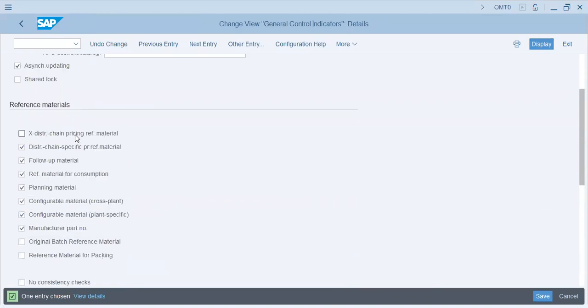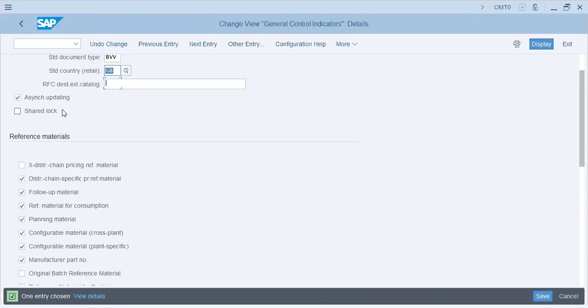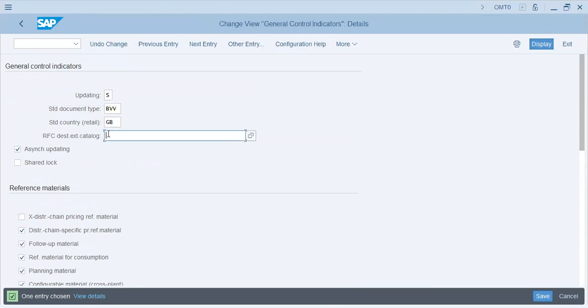This is the option for distribution chain pricing reference material, for material coming out of a plant and going to another, transfer from plant to plant. RFC is basically for integrating with POS or a warehouse machine that is integrated with SAP.